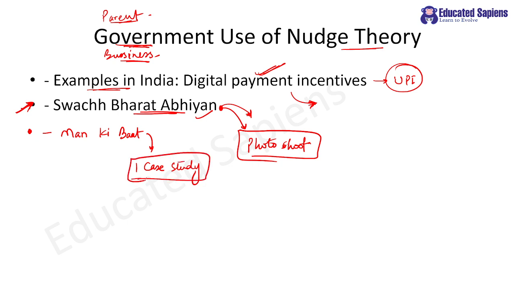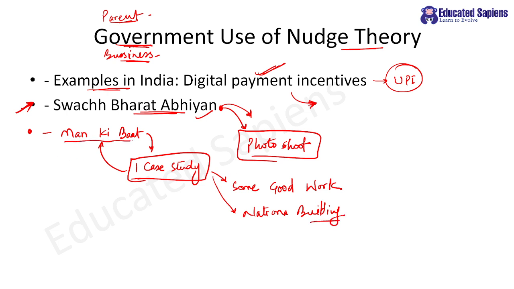that okay, I will be talked about on Man Ki Baat by our Prime Minister if I do some good work, right? People will recognize me if I do some good work. If I work for nation building, I will show patriotism, right? So, was there any additional cost? Our Prime Minister is often giving speeches everywhere. If he is doing Man Ki Baat, what is the additional cost? Very nominal. But just one random name of some good person will inspire so many to do some good work. Clear? So all these are examples of nudge theory.